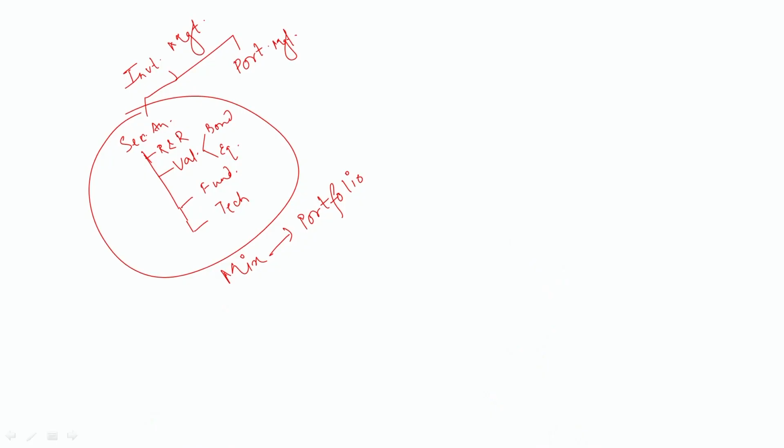Every security, whether it is equity, bonds, debentures or derivatives, or FDs and RDs, has a certain amount of inherent risk. In case of equity it is quite high, but in case of fixed income securities it is quite low. But every security has some risk and return. On the basis of risk-return analysis, we have calculated the average return and the standard deviation of the individual security.